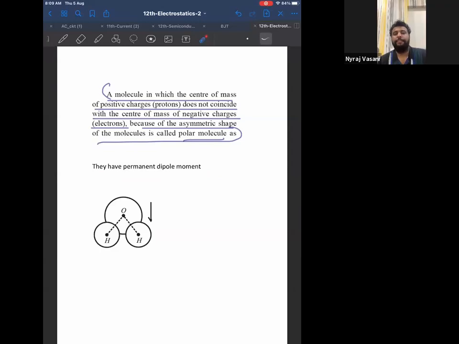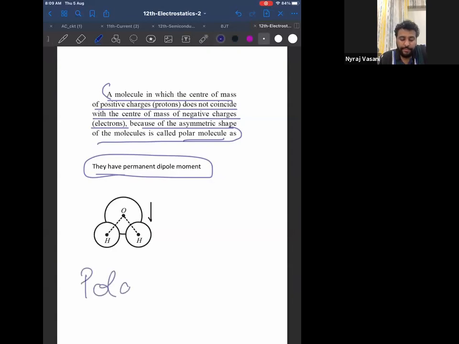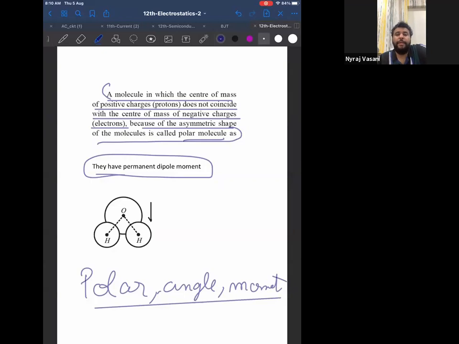So now listen to me. I have given you this. Okay, make a note of this also, as your second point. So see here: polar, angle, moment, all are synonymous. Synonymous means they go together. Think about it. Polar, angle, moment. Correct?